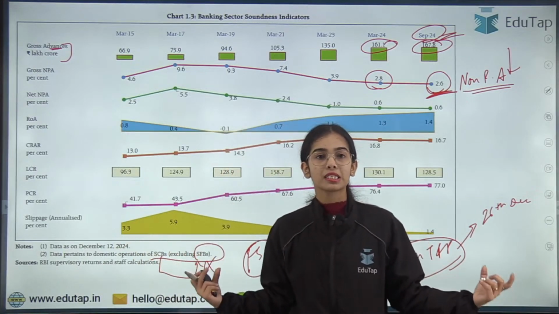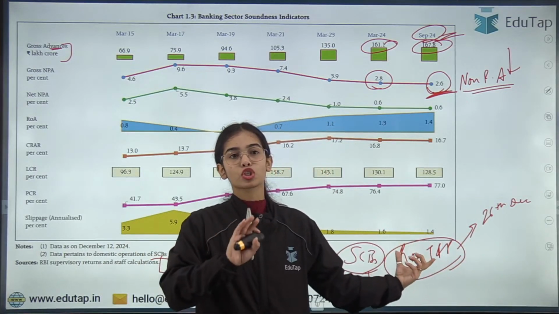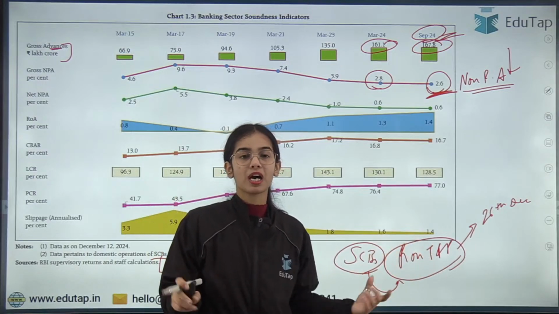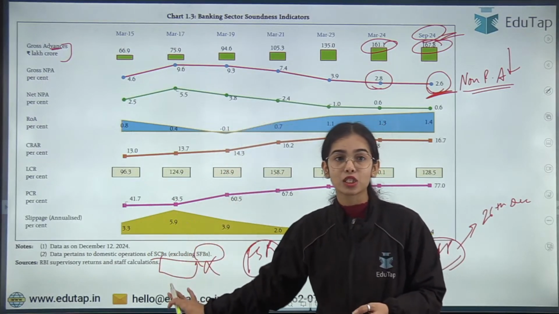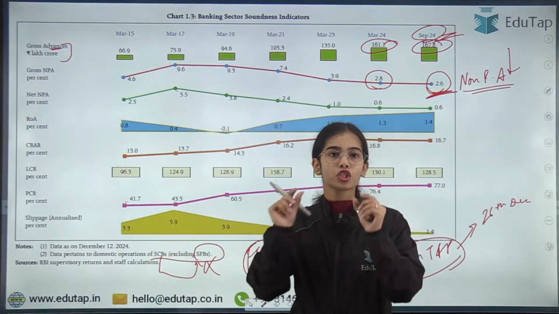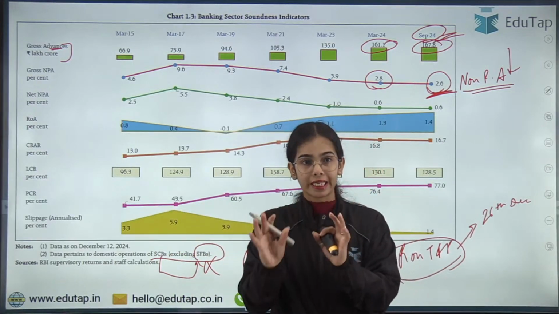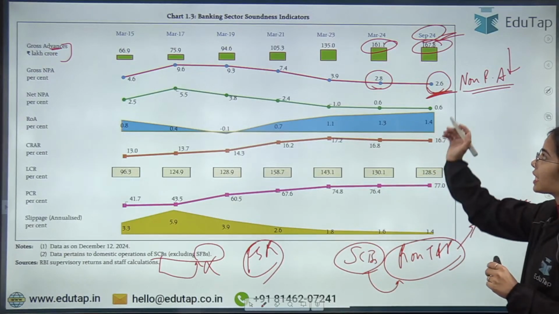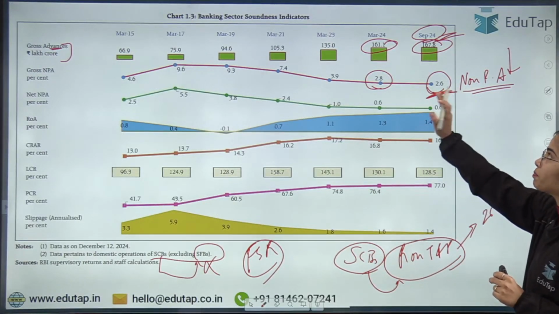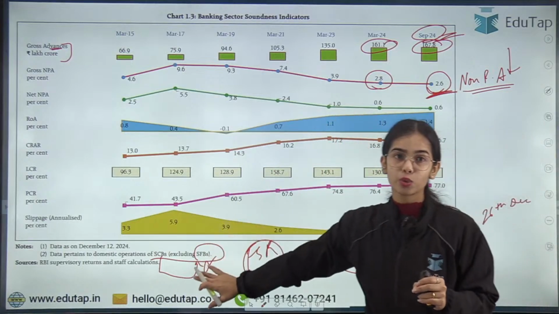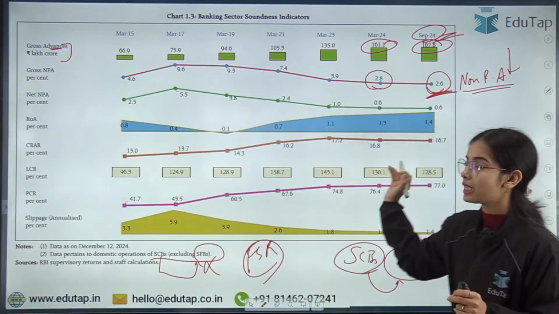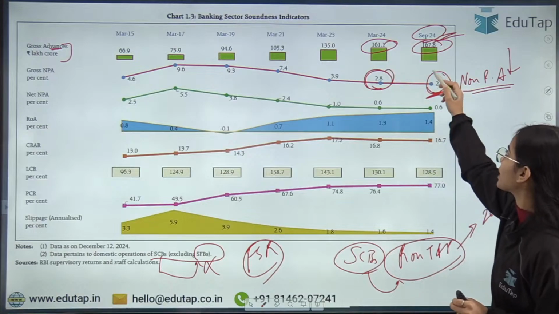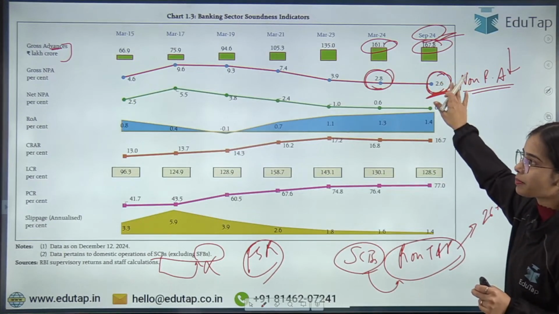So the data of the report on trend and progress is different from the data of the FSR, because the report on trend and progress was not excluding small finance banks, but here in the FSR we are excluding the small finance banks. So there is going to be a minor change in the data, very minor, 0.1% and such. Here you can see that the gross non-performing asset of the scheduled commercial banks excluding small finance banks has decreased from 2.8% to 2.6% at the end of September 2024.